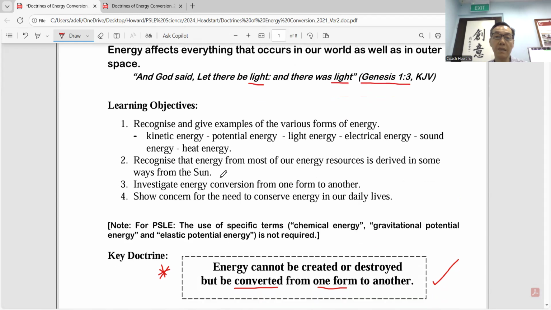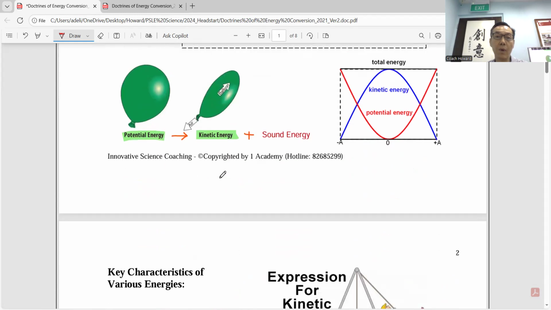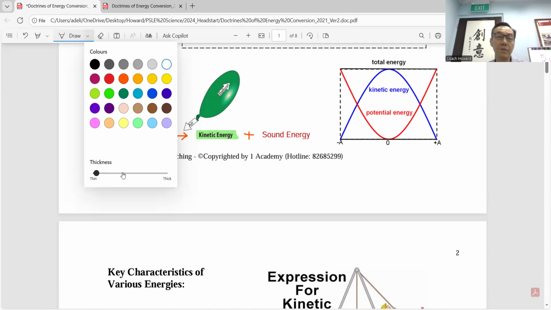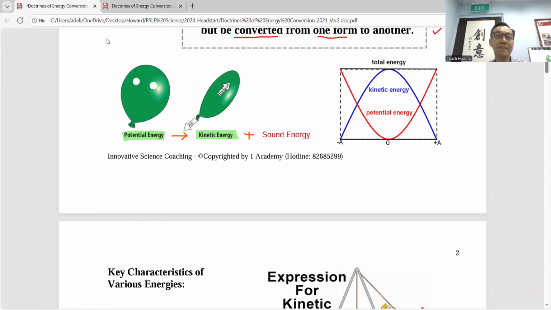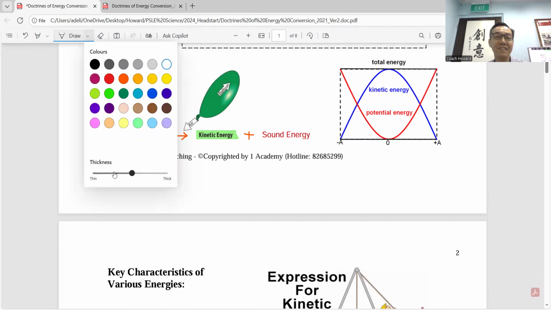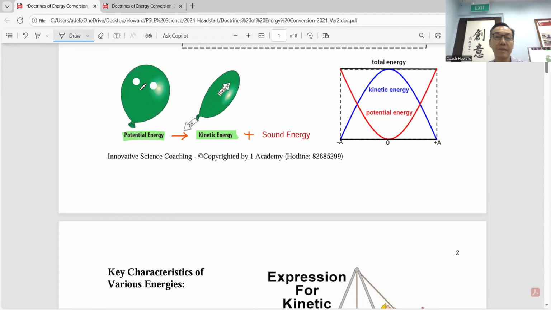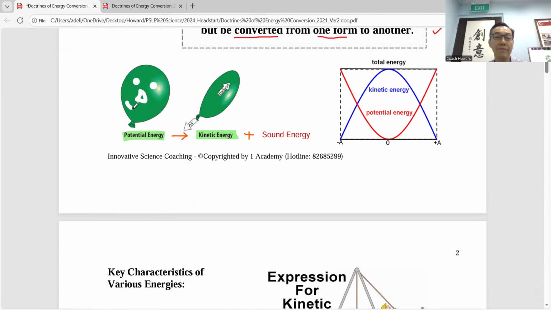heat energy. So first of all, one typical example, you have played with balloon before, right? So I try to make this balloon more interesting by adding the eyes here and the nose and the mouth. So if you inflate this balloon, it stores potential energy. Why? Because the balloon, the properties is elastic. So if you inflate the balloon, the energy stored inside is elastic potential energy.